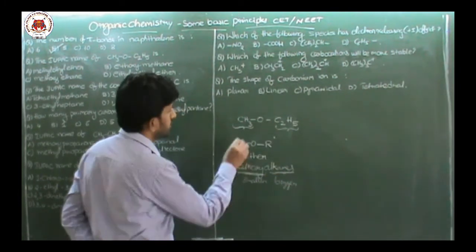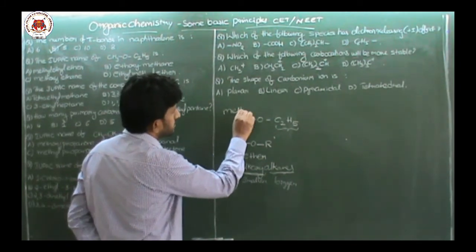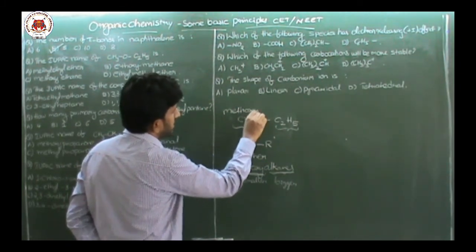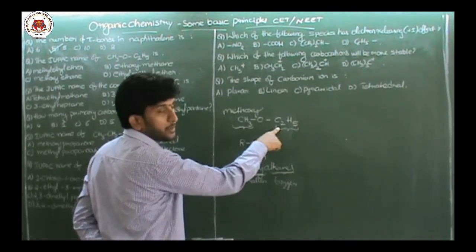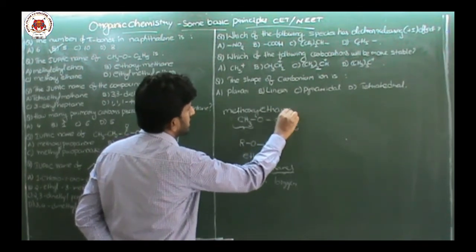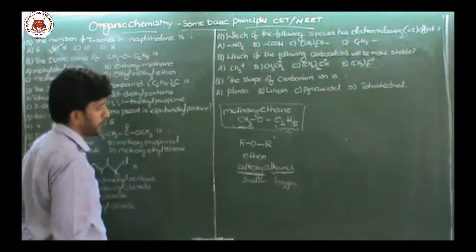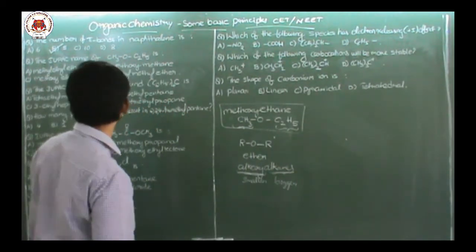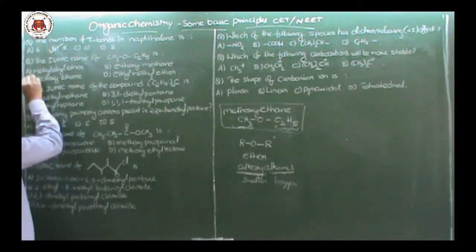So what should be the name of this compound? Methoxy, because it is methyl, and this is a 2 carbon compound, ethane. So the IUPAC name of this compound is methoxyethane. Where is that? Option C.